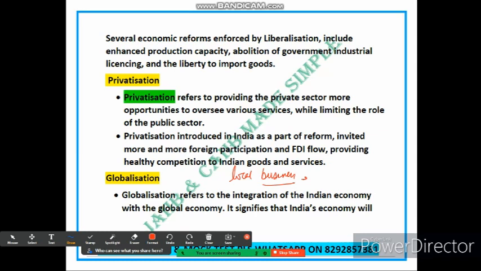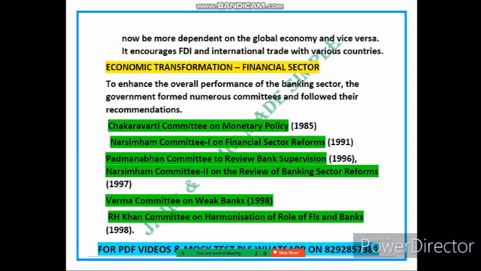Now let's come to the next slide. We have already talked about globalization. Now let's talk about economic transformation in the financial sector.